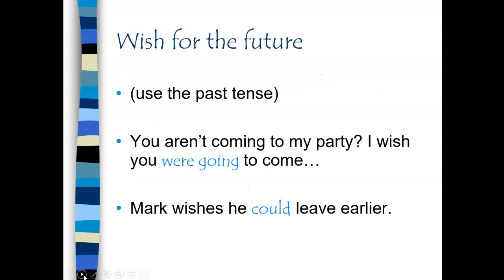When we make wishes for the future, again, we use the past tense. So, imagine that we're not living through a pandemic and I'm having a party. And you say to me, oh, I'm not going to your party, Joy. And I say, you're not coming to my party. I wish you were going to come, or I wish you were coming. Or Mark wishes he could leave earlier. He can't leave earlier, but he wishes for the future that he could.